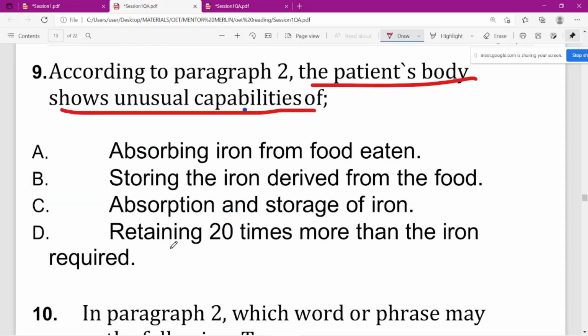Okay, this is something unusual, which talks about capabilities also. Now, why did you avoid the other reasons? I also got confused regarding the absorption and storage of iron, but it doesn't mention any unusual capability. Which option? C, absorption and storage of iron. It mentions the natural absorption and storage of iron, but the question mentions that it shows unusual capabilities of the patient's body.